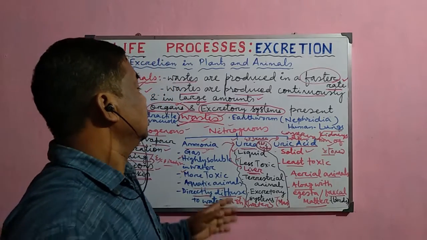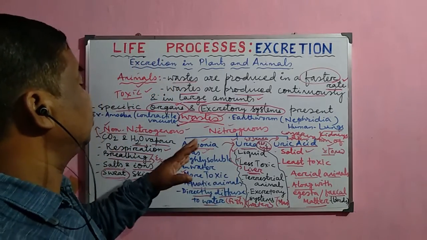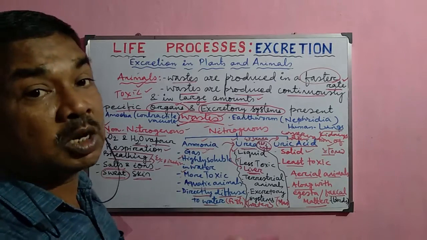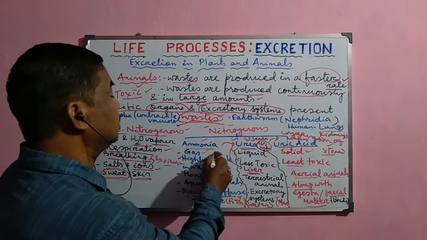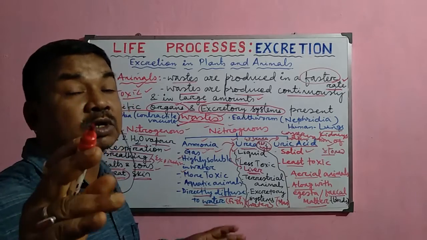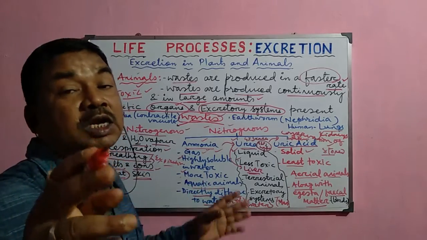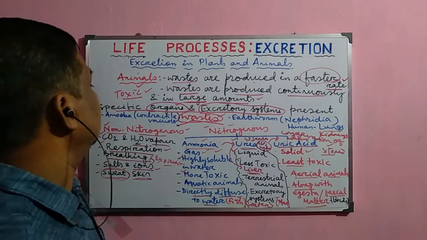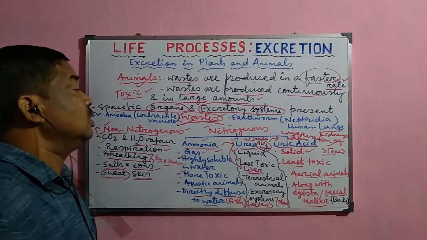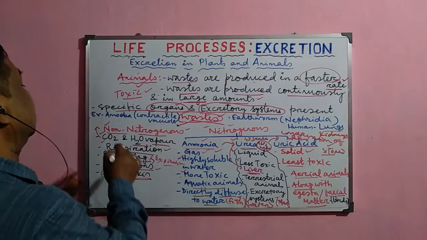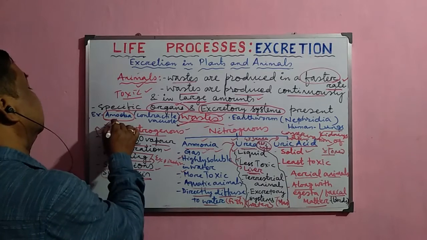So these are the most important nitrogenous wastes which are produced by the different groups of animals, and they are discharged to the outside through their different organs and the excretory system. Now we shall take examples of some common animals. First one, the amoeba, the simplest animal.